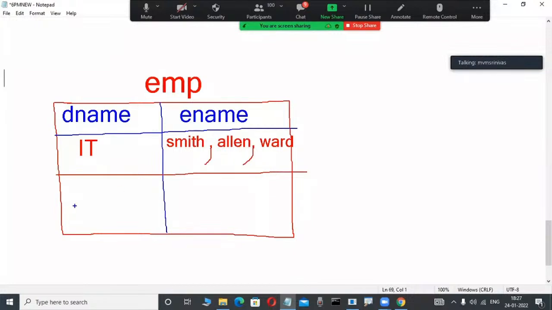Again, another department is there. What is the department? The HR department. In the HR department, one employee is working. My name, for example, Murali, is an employee. For example, I am a programmer in my project. Suppose I am working on an Oracle project, that is a relational data model product. The data is represented in the format of tables. One scenario, one company; in that company 2 departments. In one department some employees, in the other department some employees. As a senior programmer, I am representing our data like this in my project.